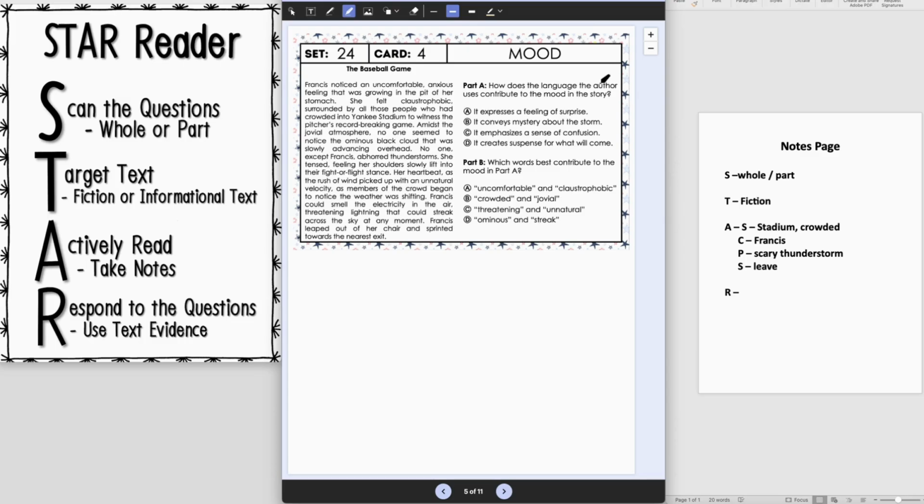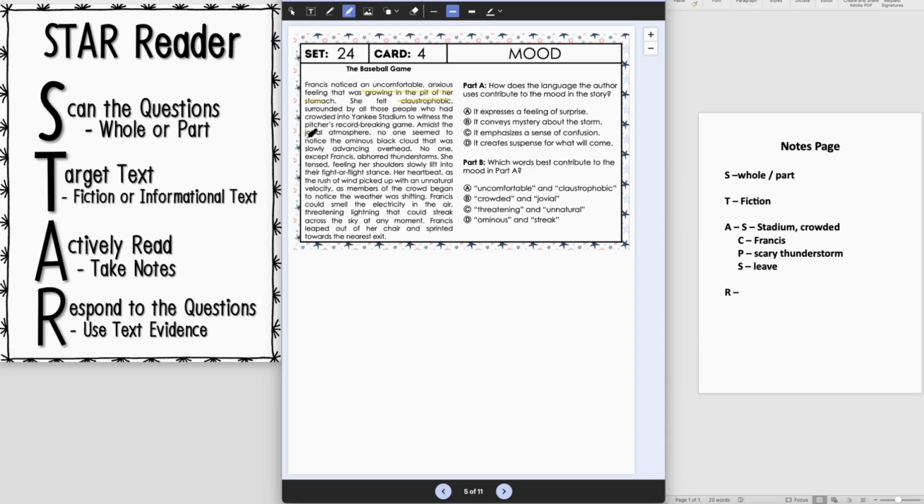So part A, how does the language the author uses contribute to the mood of the story? So we need to think about the language really quick. So I'm going to go through and just kind of highlight some points of how she's feeling, so we can think about that as we're answering these questions. So she feels claustrophobic. There's a growing pit in her stomach.